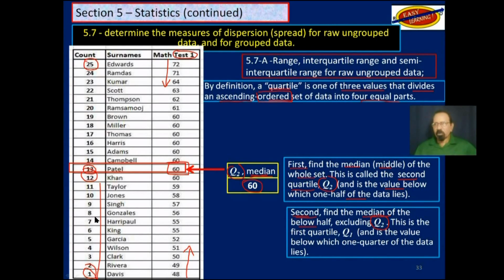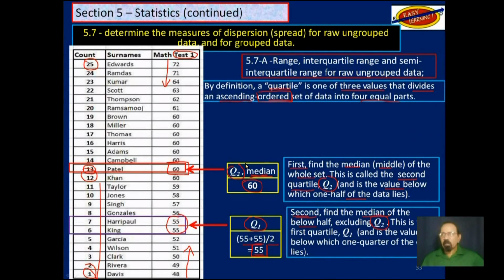Since it's an even number, it would be between those 2. That would be Q1. We will add those 2 numbers and divide by 2. In this case, the 2 numbers are 55, so Q1 is 55. That's the first quartile.